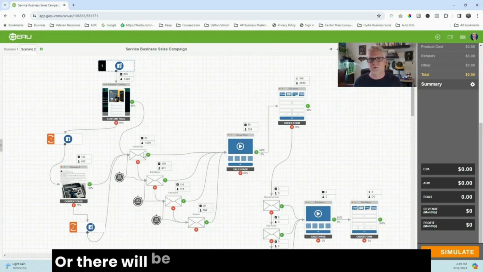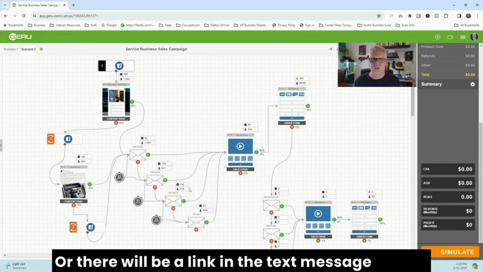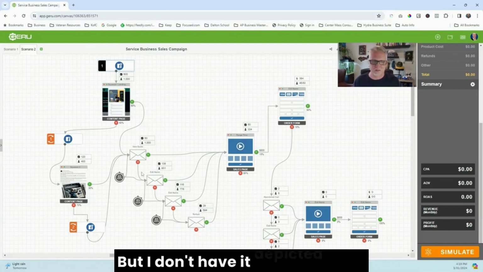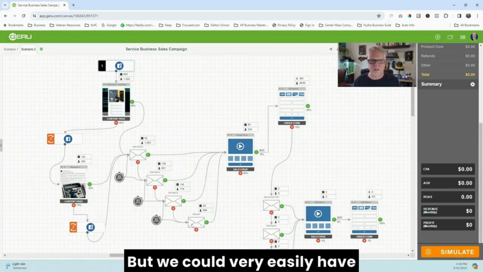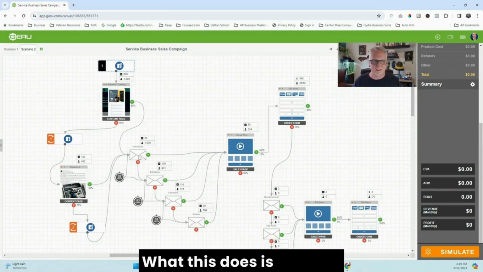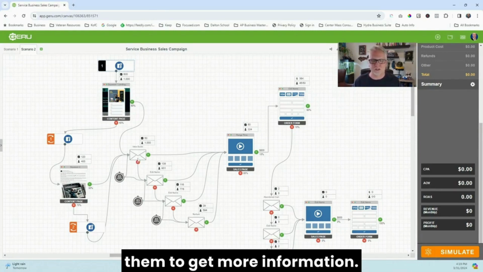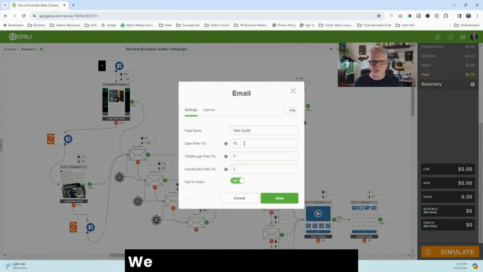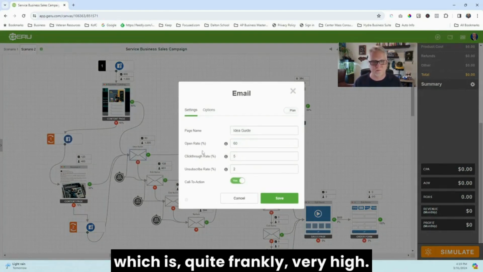Or there will be a link in the text message as well where they can go watch a video or something like that. But I don't have it depicted here, but we could very easily have text messages in here as well. What this does is it allows them to get more information. And along each one of these steps, we have different open rates. We have an open rate of 60%, which is quite frankly very high.